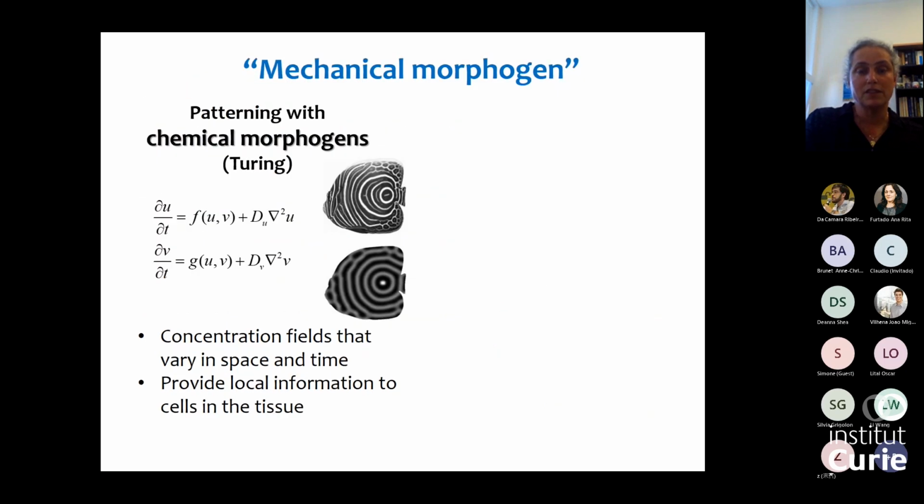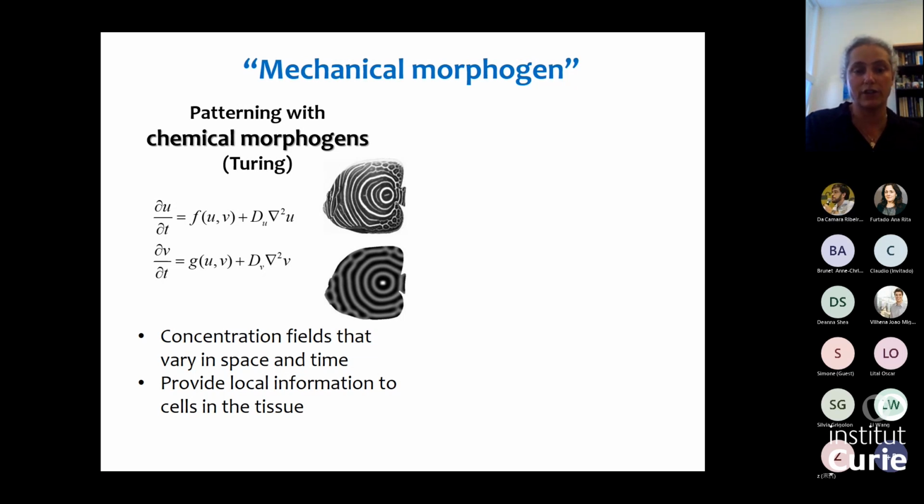And what this brings me to is the idea of a mechanical morphogen. So the dominant view in development is based on chemical morphogens. So the idea is that there are these signaling molecules, as I mentioned in the beginning of my talk, and they're concentration fields of these, which can vary in space and time. So they can have reactions, you can have transport through diffusion or through other means. And the idea is that these provide local information.